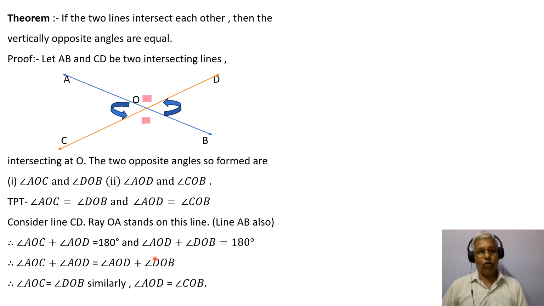Angle AOD plus angle DOB is also 180 because this is also a straight line. Then we can equate: angle AOC plus angle AOD is equal to angle AOD plus angle DOB. We can cancel AOD, and you can see that angle AOC is equal to angle DOB.